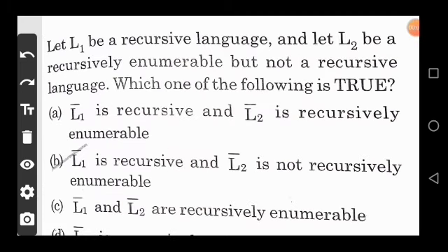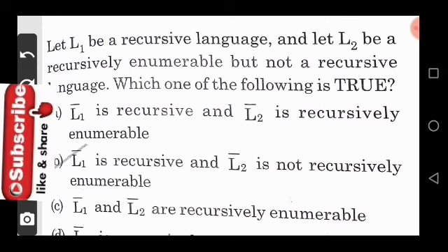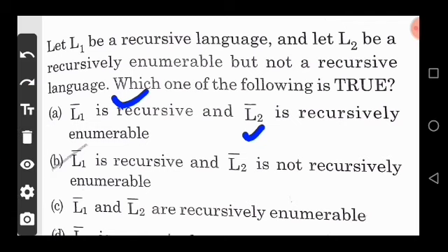Let language L1 be a recursive enumerable language but not a recursive language. Which one of the following is true? So option A says complement of a recursive language and complement of a recursive enumerable language means L2 is recursively enumerable. So this is false. We know that recursive language is closed under complement, but recursive enumerable language is not closed under complement. So this statement is false.